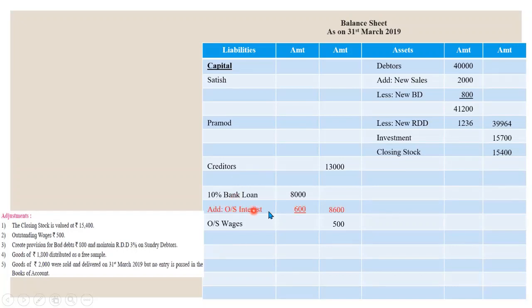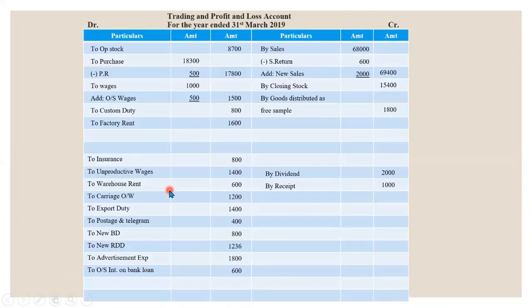Okay. Now let's record it in balance sheet liability side. We will add it in the loan itself. So net amount of loan is 8,600. So all our adjustments are completed and now finally we have to calculate the profit. Let's start the calculation. So our total of credit side is 86,600. You have to make a total of debit side and gross profit is 56,200.